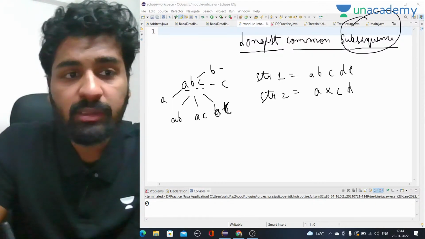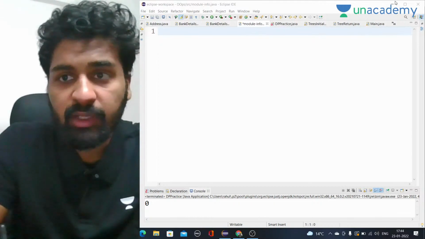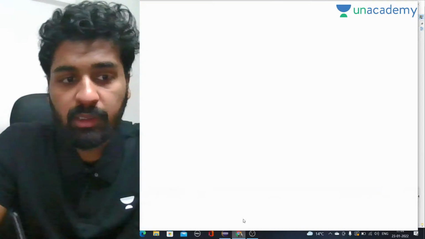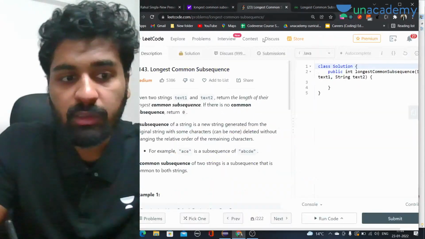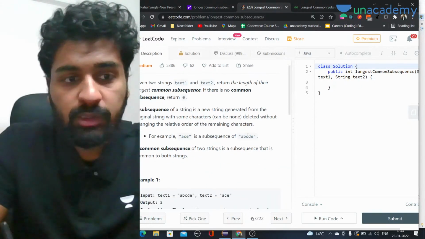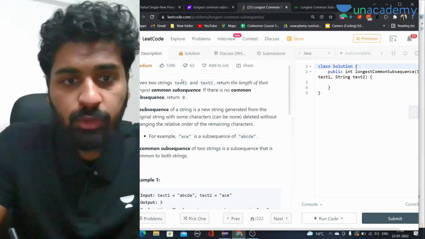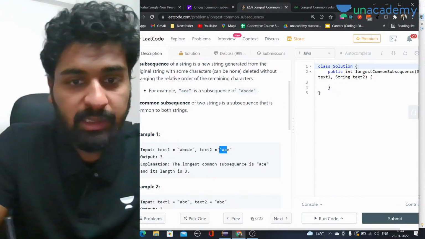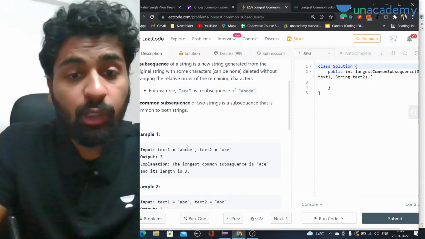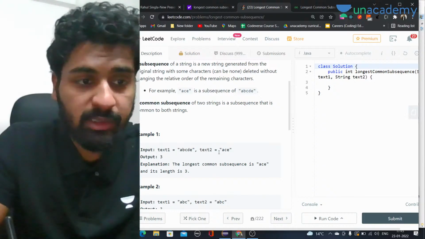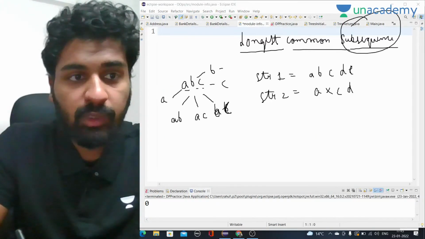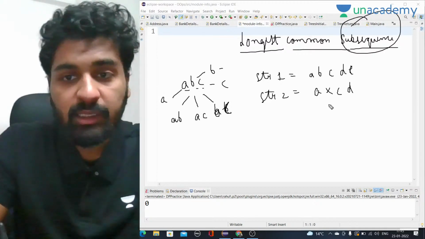This is actually a LeetCode question that we are doing. Here you can see the question as well. We have two strings given, a, b, c, d, and a, c. You have to find the length of the longest common subsequence. That is what we are going to do. So here, let's say these are the two strings we have.